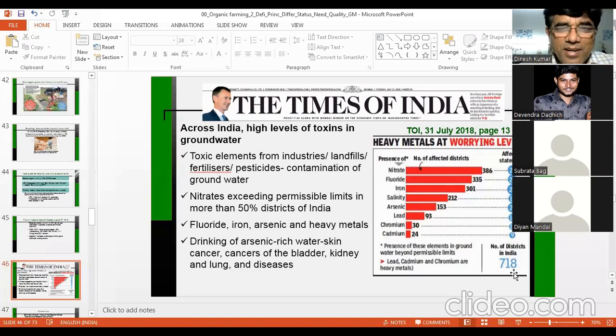So suppose they are 718. You can see that most of the districts have some problem with the groundwater. You can see nitrate problem in about 386 districts, and 21 states or UTs are affected by the nitrate problem, and fluoride problem in 335 districts and so on. So you can go through it. But what I mean to say is that pollutants like nitrate, fluoride, iron, salinity, arsenic, lead, chromium are there in the groundwater. So many times groundwater is also not safe.